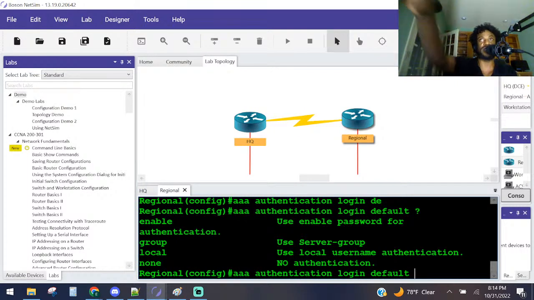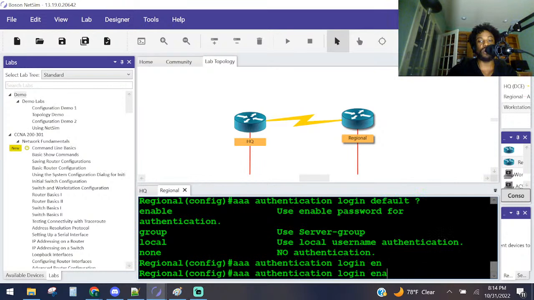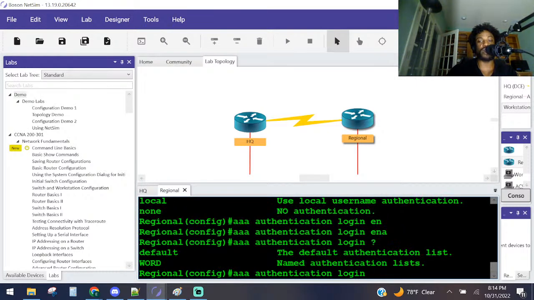Yes, because they said here, create a login authentication to use the enable password. Did I do that correctly? Let me make sure. I think it's login enable. Wait, let me see. Let me triple check that before I steer y'all wrong here. Hold on for a second.